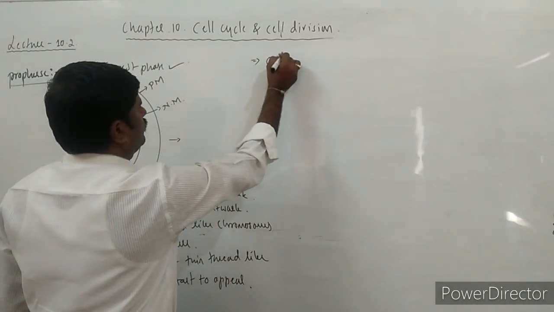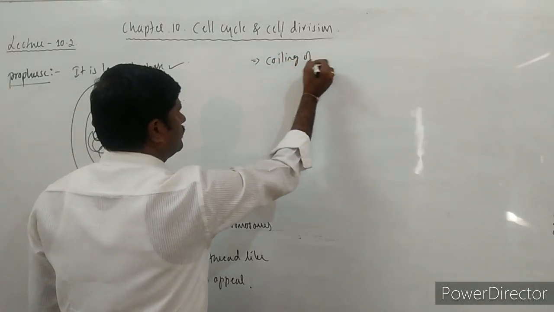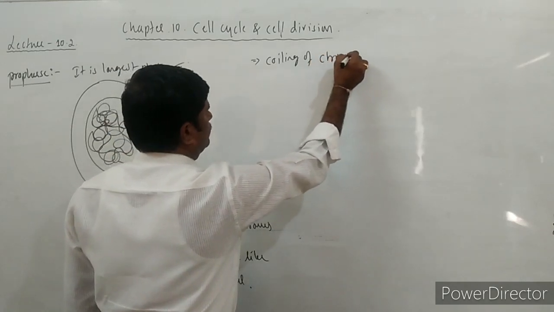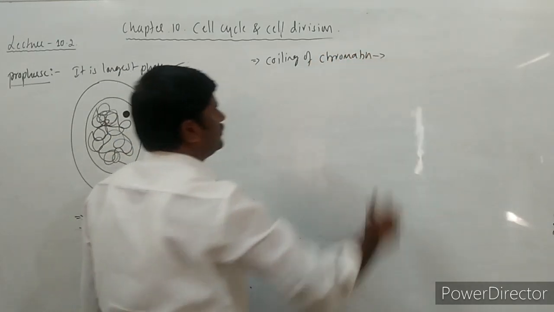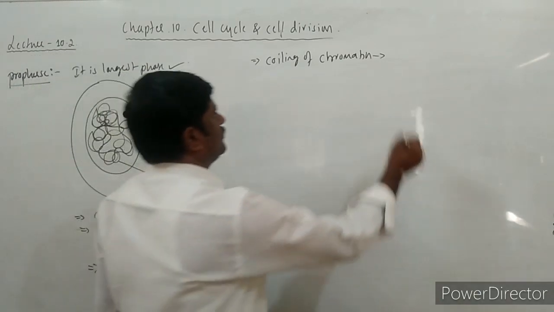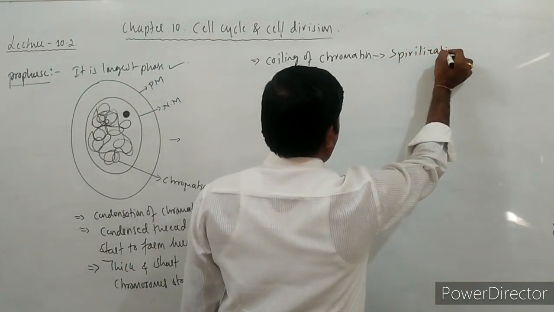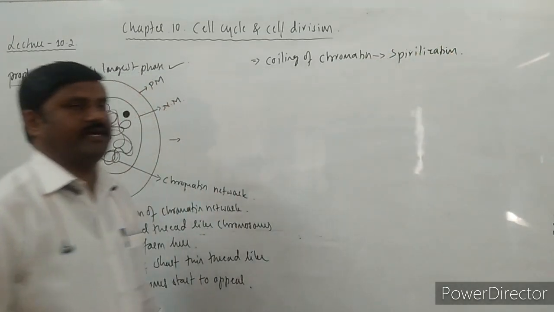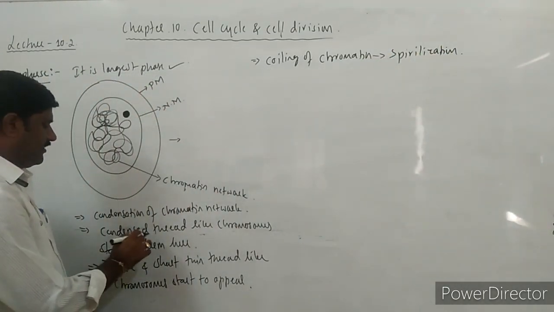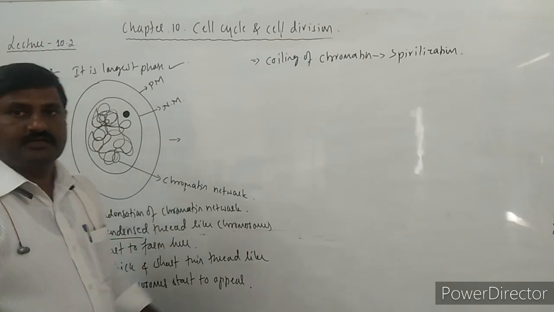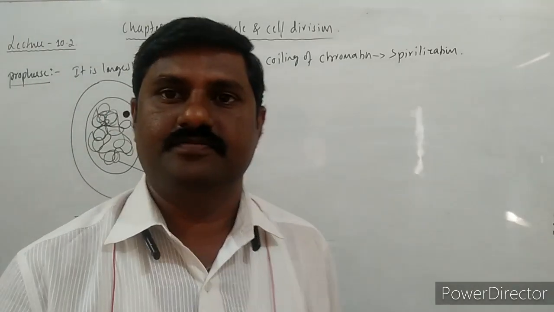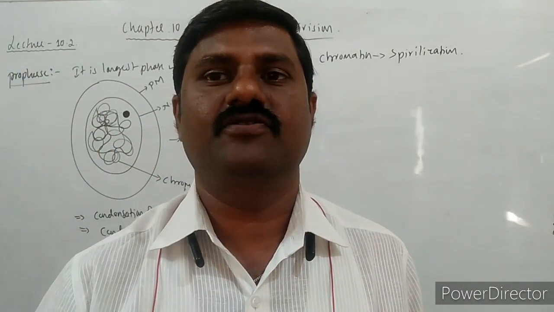Simultaneously, coiling of the chromatin network also starts over here, and it is called spiralization. As a result of spiralization and condensation, the short structured chromatids start to form over here.